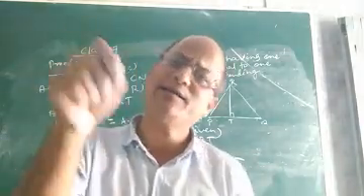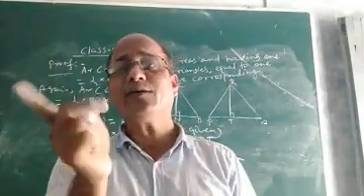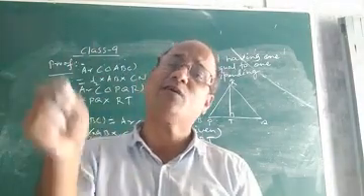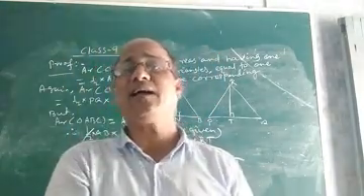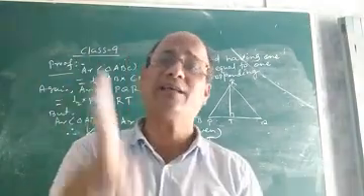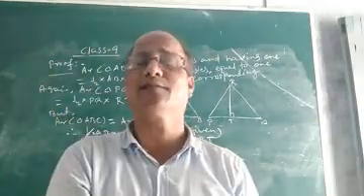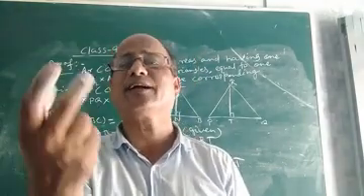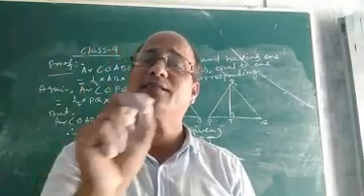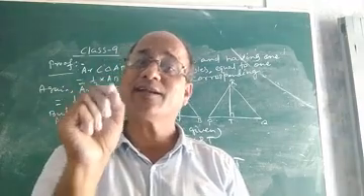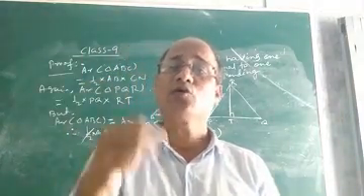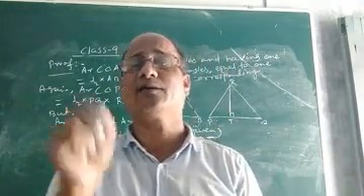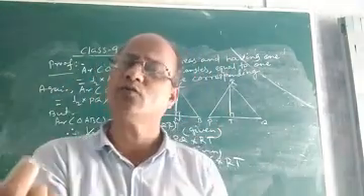Why? Because a rectangle itself is a parallelogram. So when two parallelograms standing on the same base and between the same parallels have equal area, then definitely a rectangle and a parallelogram standing on the same base and between the same parallels will also have equal area, because a rectangle is nothing but a parallelogram. So a rectangle and a parallelogram standing on the same base and between the same parallels must be equal in area. Okay, you can easily prove it.